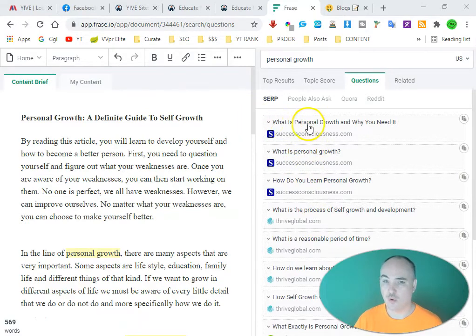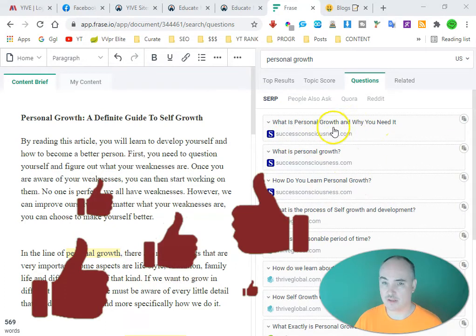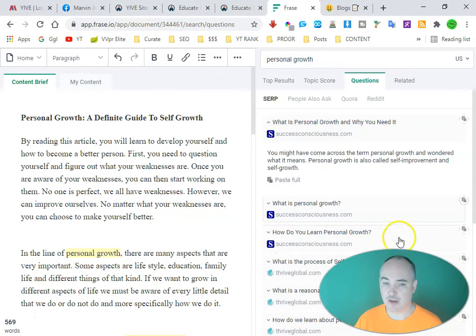So like right here, what is personal growth and why you need it? What is personal growth? How do you learn personal growth? All right, so I like this one here. What is personal growth and why do you need it? So you can click on it. Now, if you like this full explanation, you can actually put a curation from here.